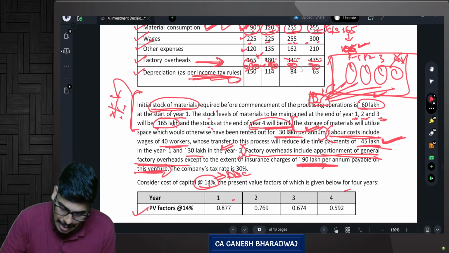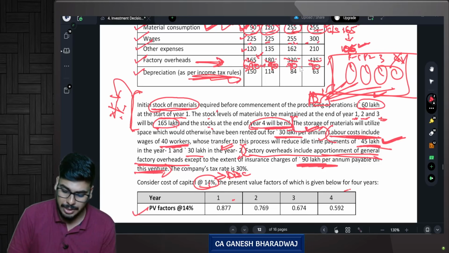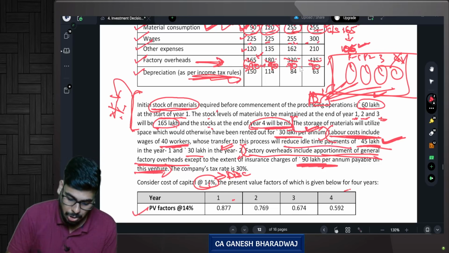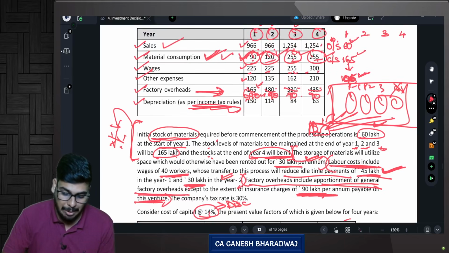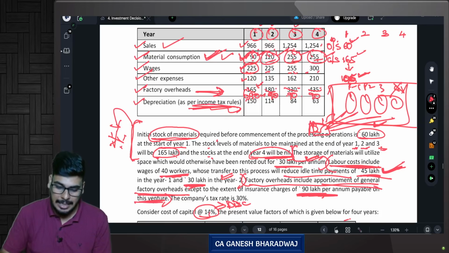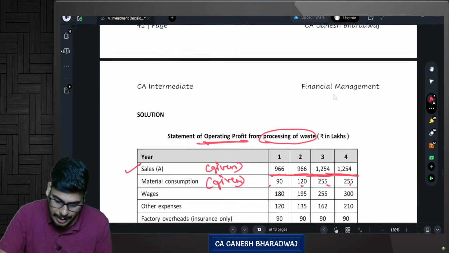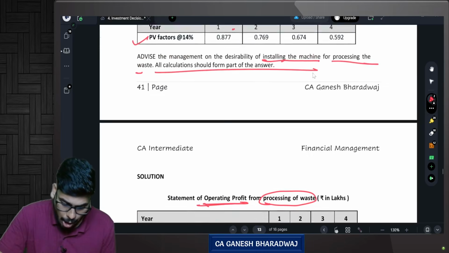Look at this. The labor cost includes the wages of 40 workers whose transfer to this process will reduce the idle time payments of 45 lakhs in year 1 and 30 lakhs in year 2. So year 1's labor cost will be 225 minus 45 savings. The net amount will be how much? 180 only. Are you clear with this?